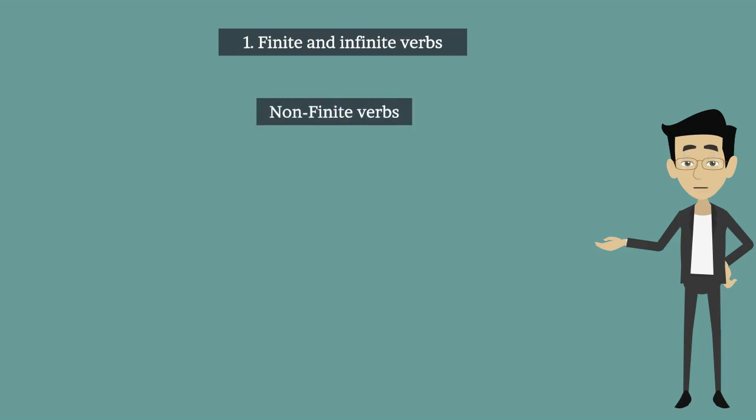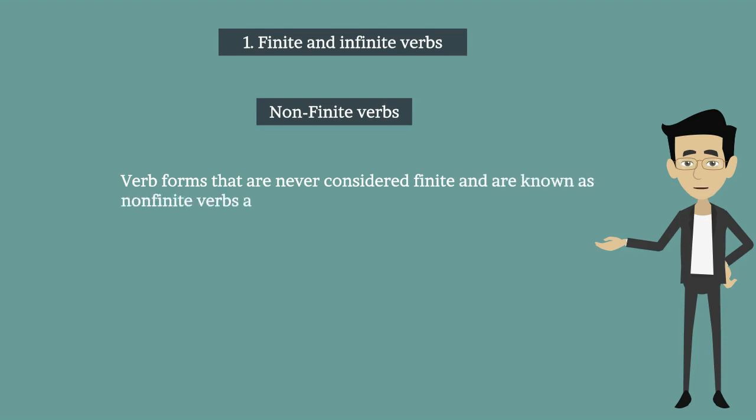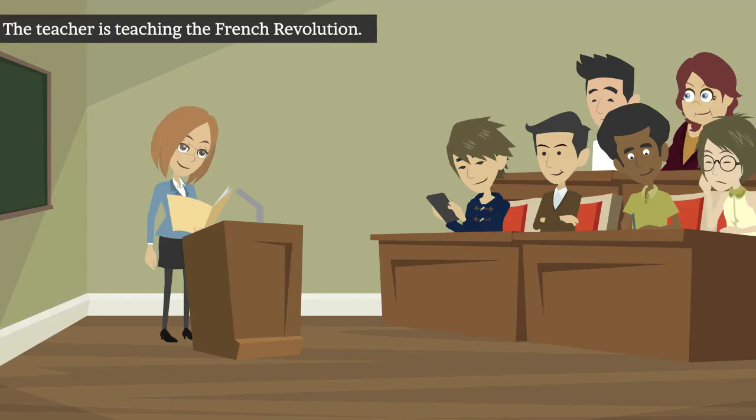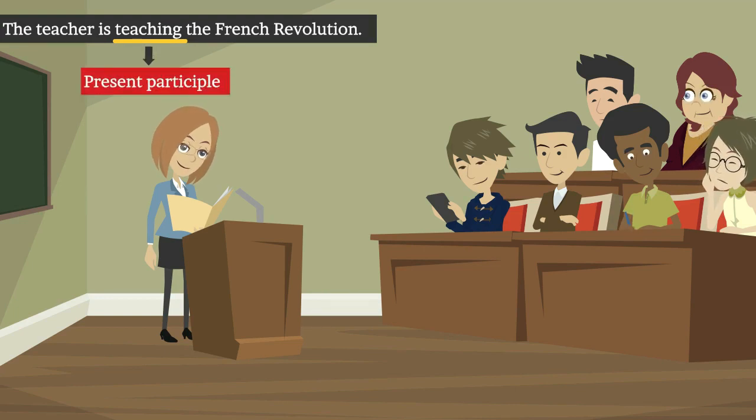Non-finite verbs. Verb forms that are never considered finite and are known as non-finite verbs are gerunds, infinitives, and participles, both past and present. For example, the teacher is teaching the French Revolution. Here, the present continuous verb is teaching has been used. Note that teaching is the present participle form and is considered a non-finite verb. The finite verb in the sentence is the auxiliary verb is.